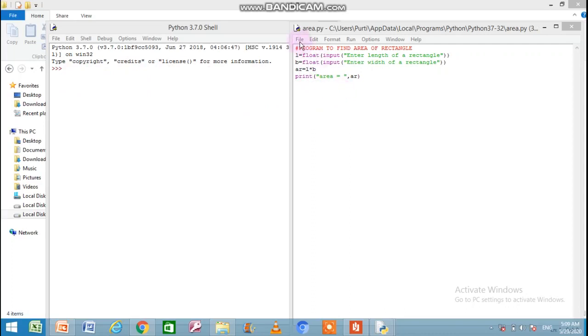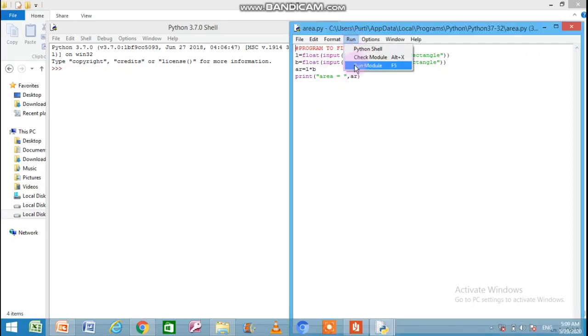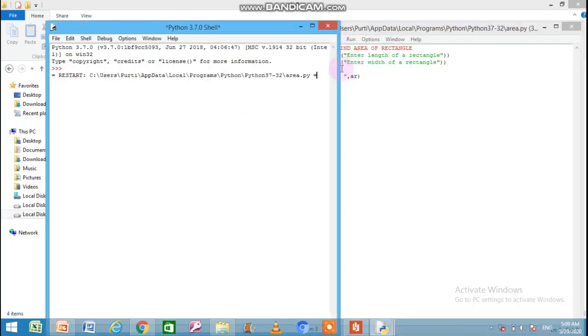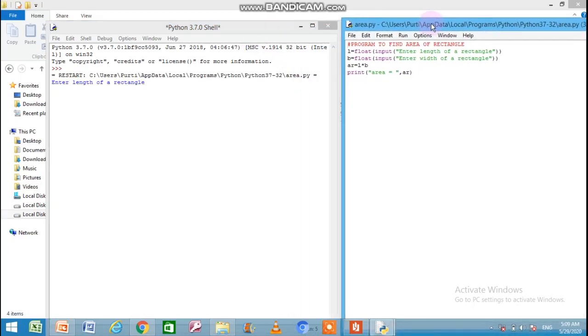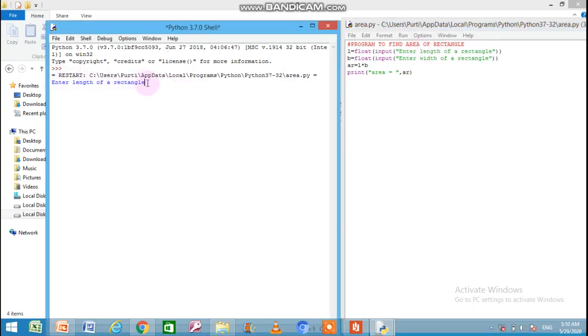Let us run this program. Run module. Now the program is running. The first line is executing: Enter the length of rectangle. This message is flashed over here. Now the cursor is blinking, asking for the input.